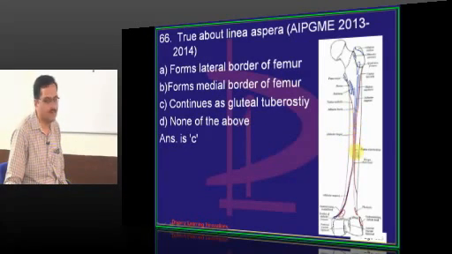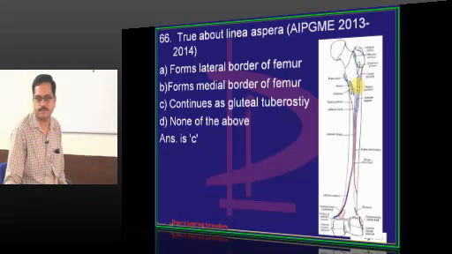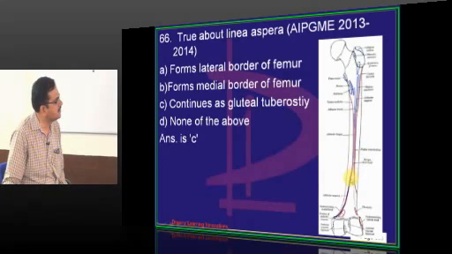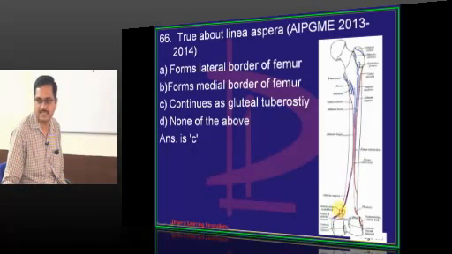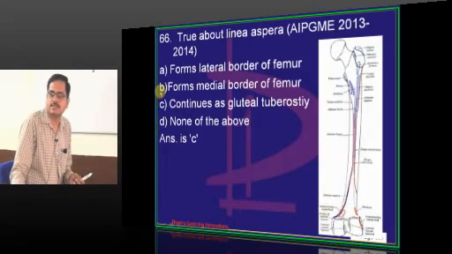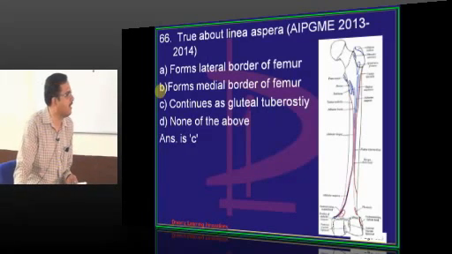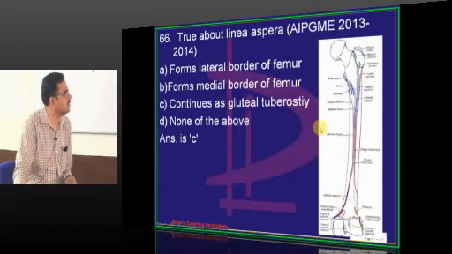That is present only in the middle 1/3. If you trace it upwards, towards the lesser trochanter it forms the spiral line. Towards the greater trochanter it forms the gluteal tuberosity. If you trace it downwards, it forms the medial supracondylar line and lateral supracondylar line. The lower end of the medial supracondylar line has the adductor tubercle, where adductor magnus is attached. Then you find 2 condyles. What is the peculiarity of the lower end of the femur? Normally secondary centers appear after birth, but for the lower end of the femur the secondary center appears before birth.